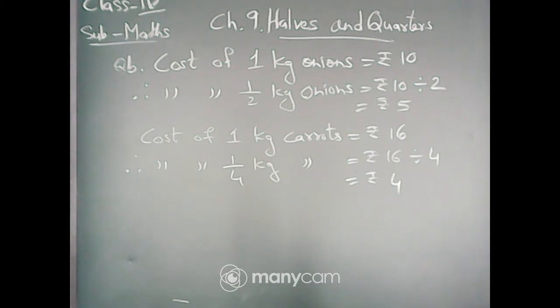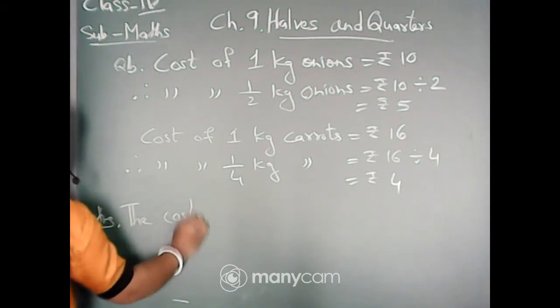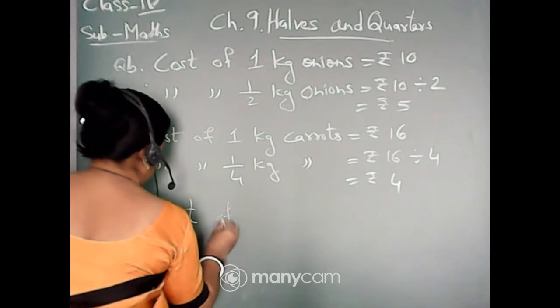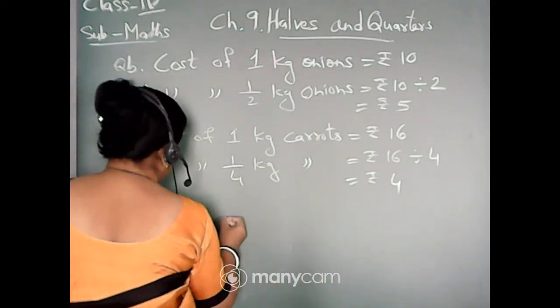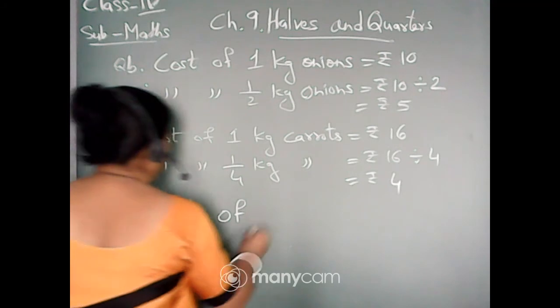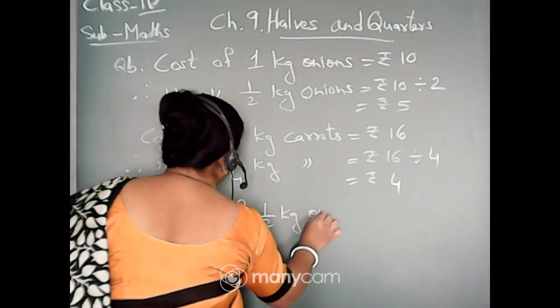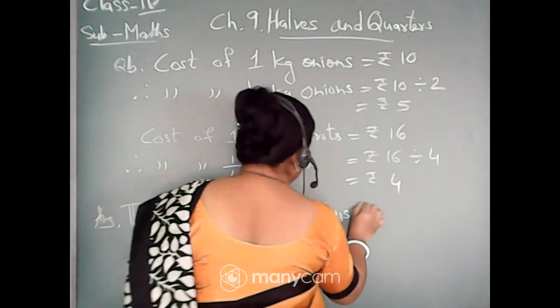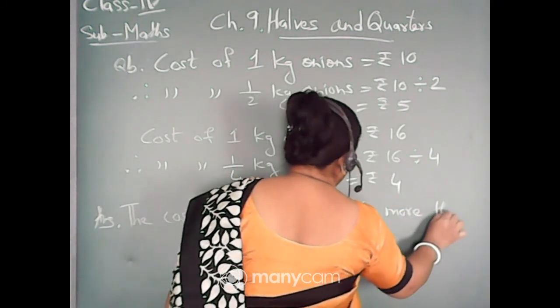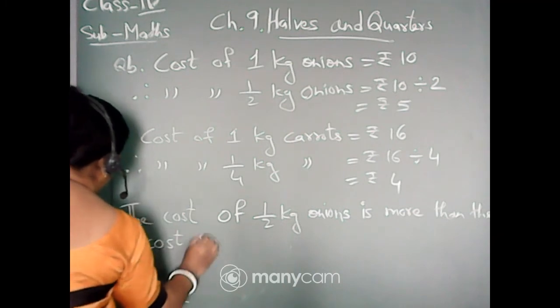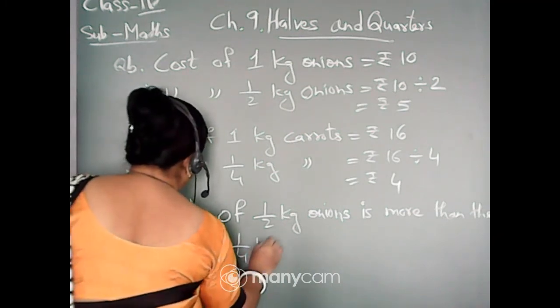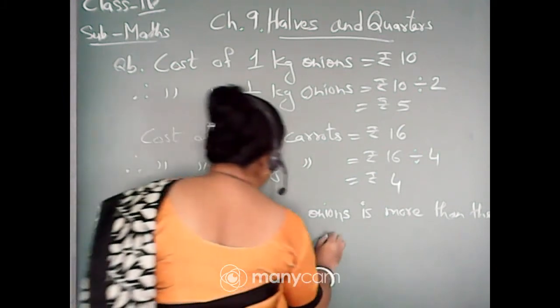Okay, so you will write the answer that the cost of half kg onions is more than the cost of 1/4 kg of carrots.